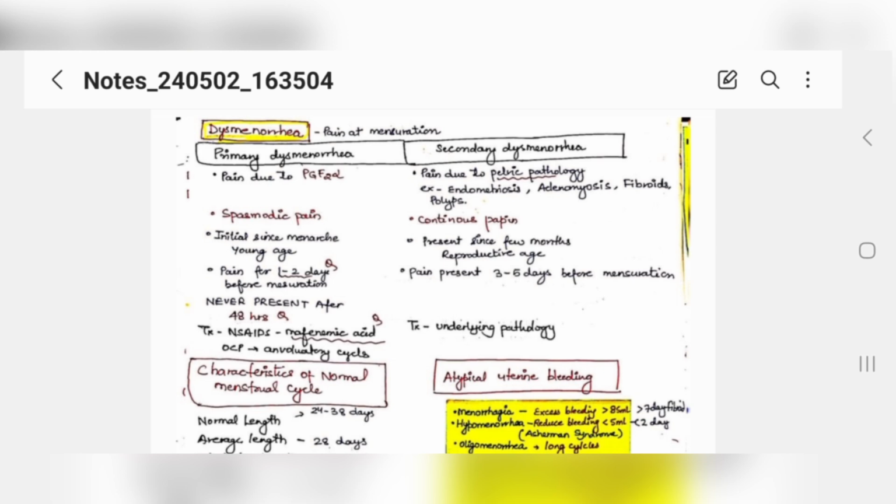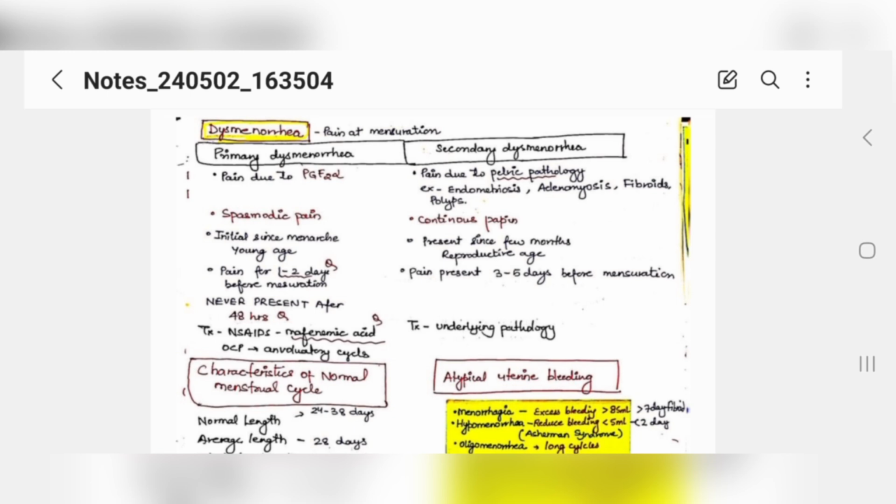Okay, now see, if a female patient comes with the complaint of pain during menstruation, what you have to think about is that there could be two conditions: primary dysmenorrhea or secondary dysmenorrhea. These have to be on your fingertips. Primary means that the patient has pain during the first days of periods, and in secondary dysmenorrhea the patient has pain even after the third, fourth, fifth, seventh day till the periods end.